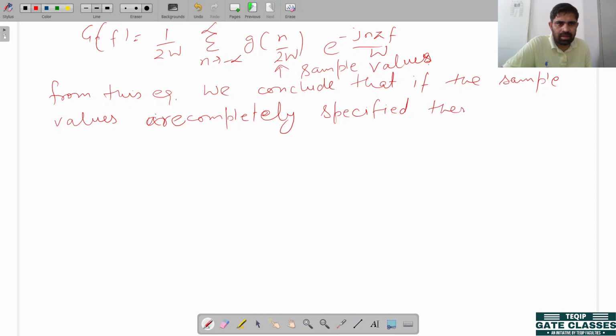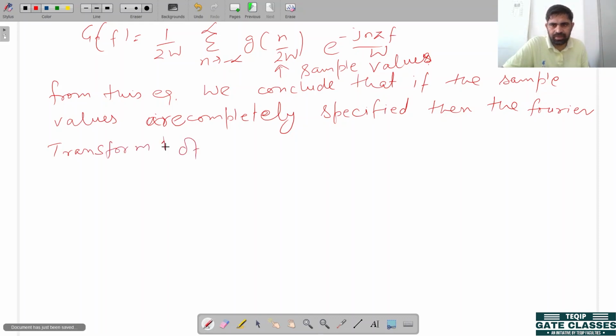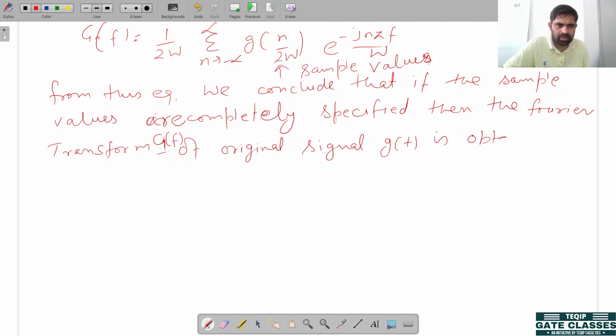then the Fourier transform G F of the original signal is obtained or derived.